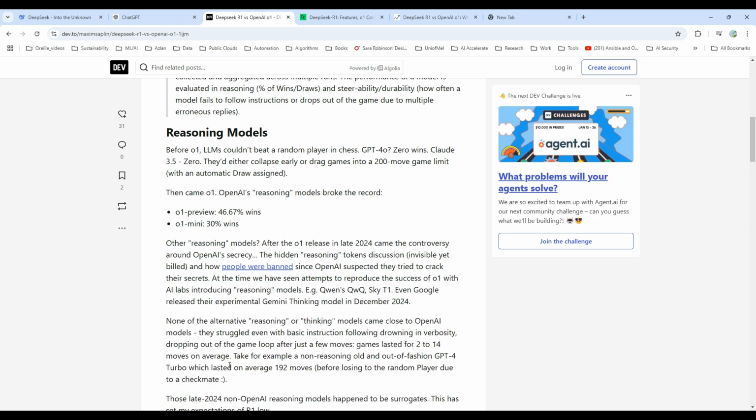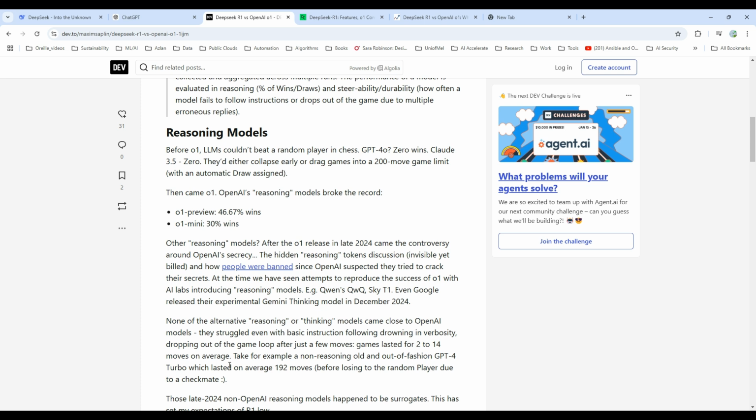None of the alternative reasoning or thinking models came close to OpenAI's capabilities. They struggled with even basic instruction following, dropping out of the game loop after just a few moves. Games lasted 2 to 14 moves on average.